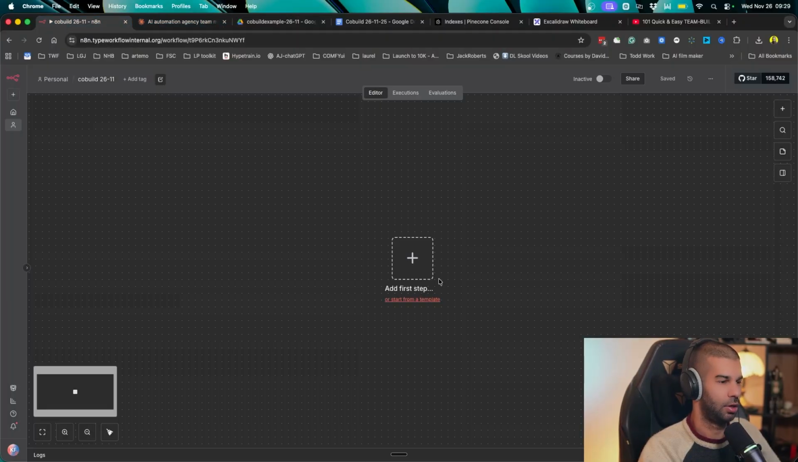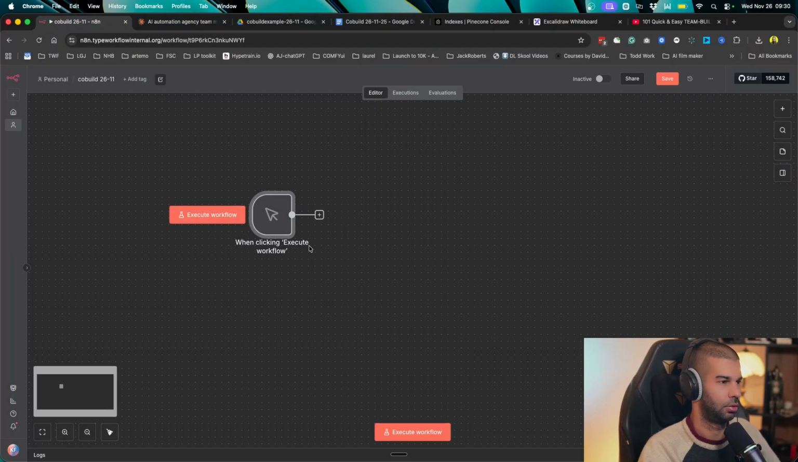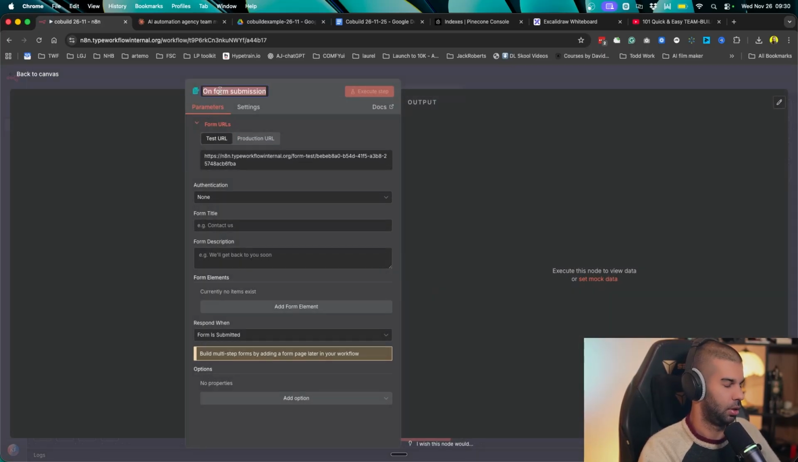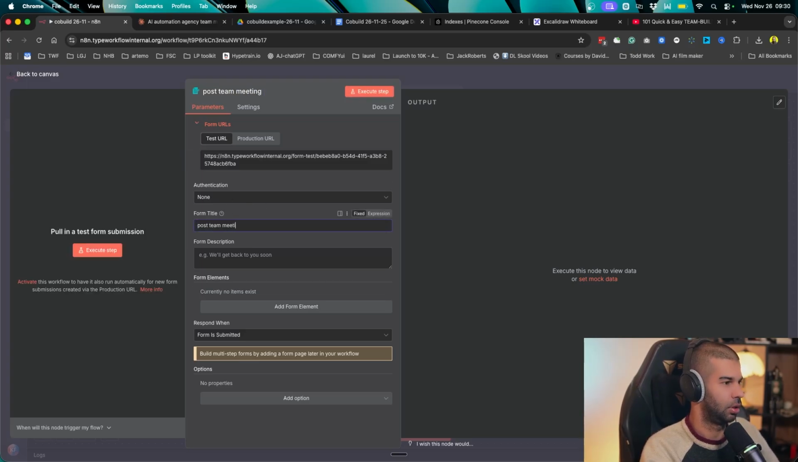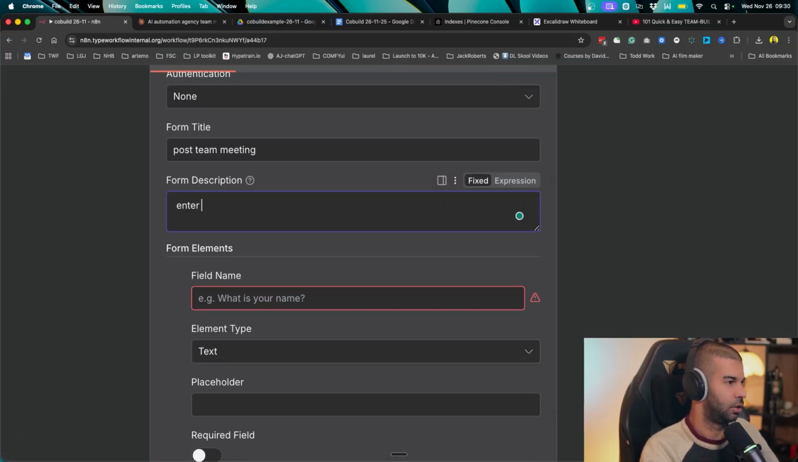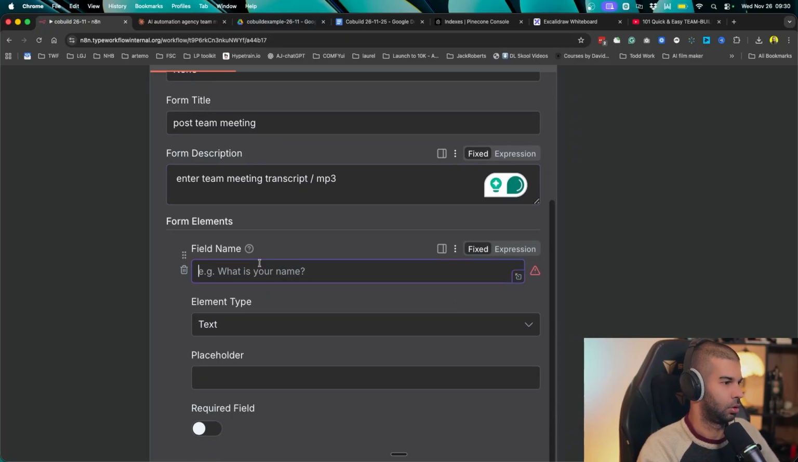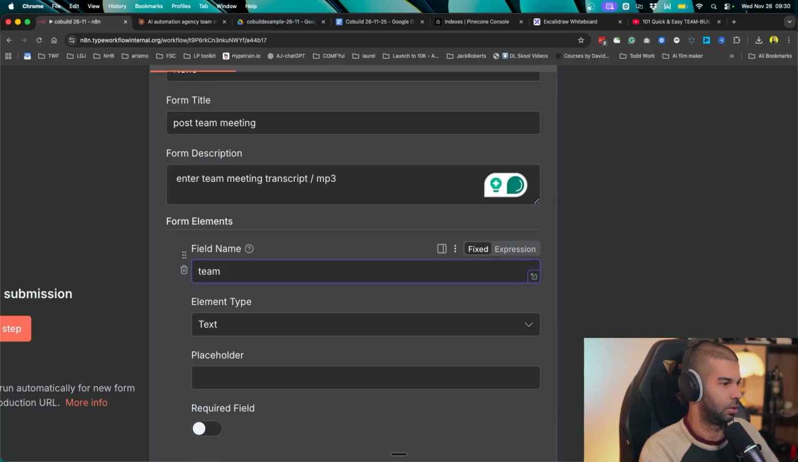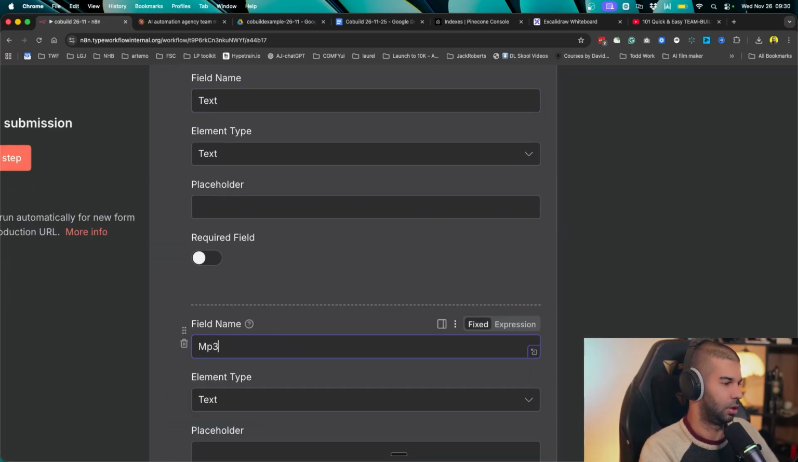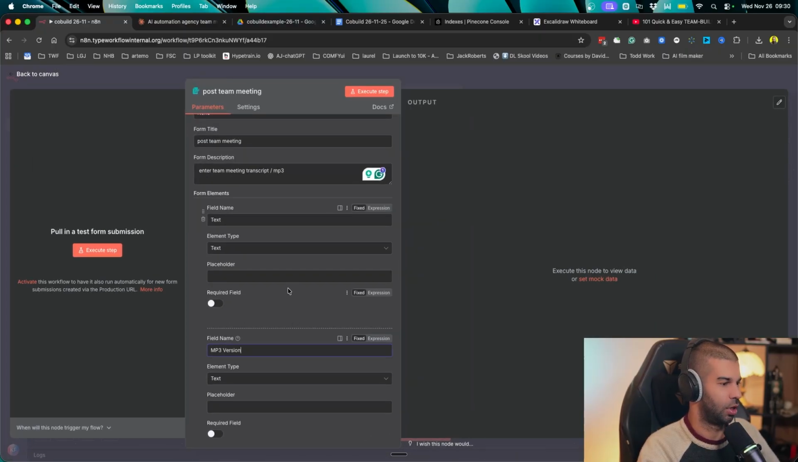Going back to n8n right here, let's get started. So actually, it won't be a manual trigger, it will be on form submission. So this will be the post-team meeting. Let's have the post-team meeting title here. As the form description, I'm going to say enter team meeting transcript or MP3. So here I'll have the team, let's say text right here. And let's also have the MP3 version. With the MP3 version, we'll just need to do a few extra steps.